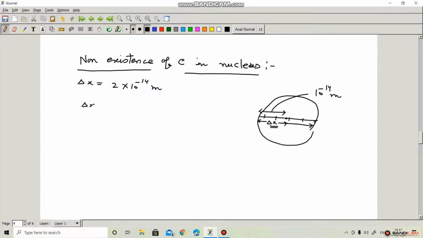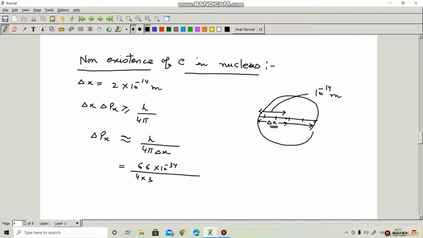And by the uncertainty principle we know that delta x, delta px is greater than or equal to h upon 4 pi, or we can say that delta px is nearly equal to h upon 4 pi into delta x, or we can say 6.6 into 10 to the power minus 34, this is the value of Planck constant, upon 4 into 3.14, the value of pi, and delta x is 2 into 10 to the power minus 14.